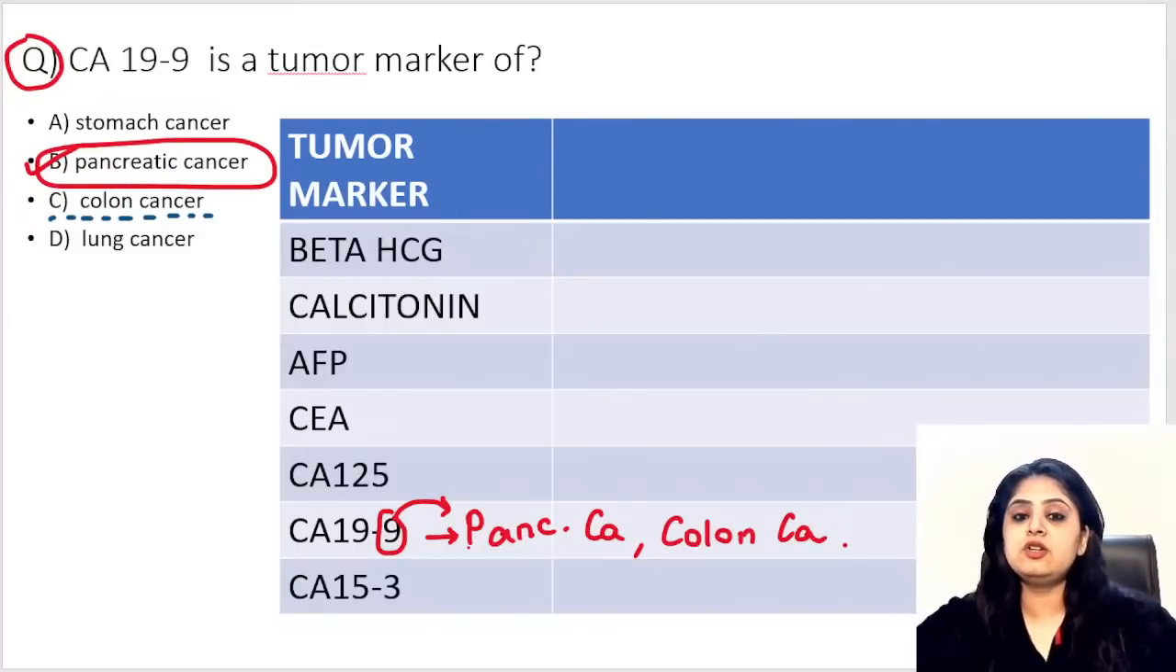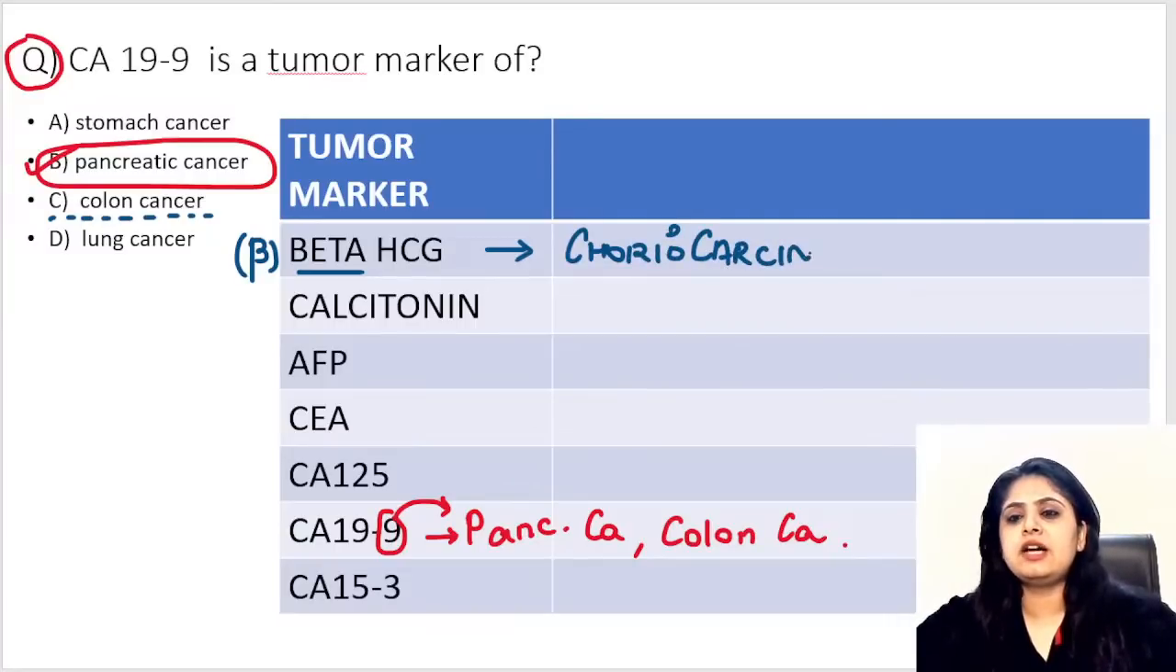What about the other tumor markers? These are the ones which are the most important. So let's proceed. Beta HCG, I think everyone knows. Firstly, always the beta subunit is measured, alpha subunit is never ever measured, and we all know this is for a very famous tumor called choriocarcinoma. So I think this in a gynae question is very, very important.